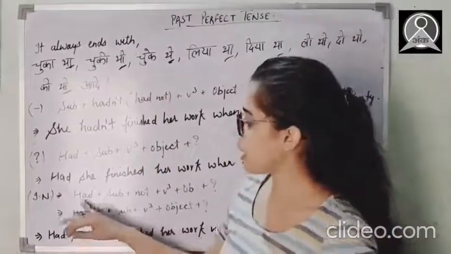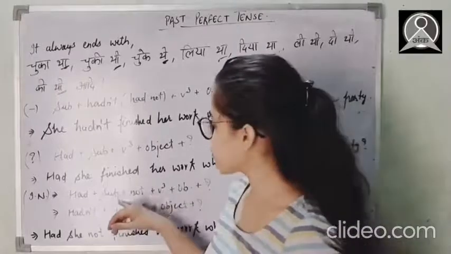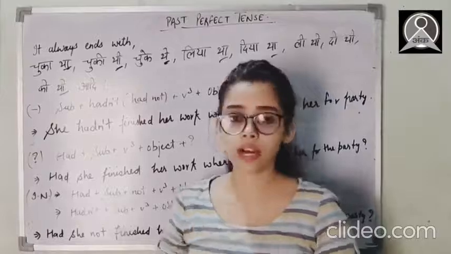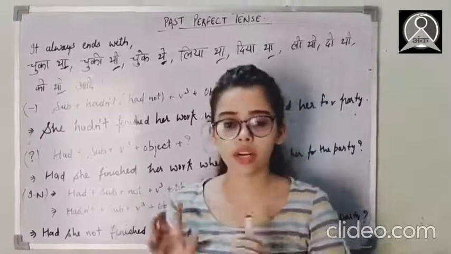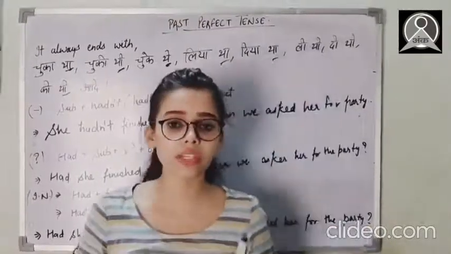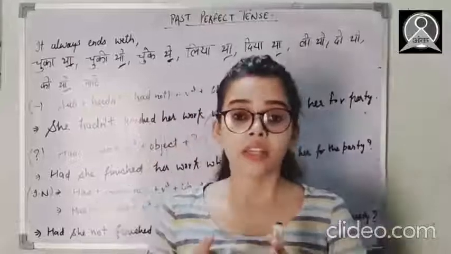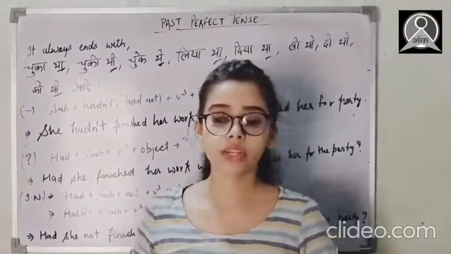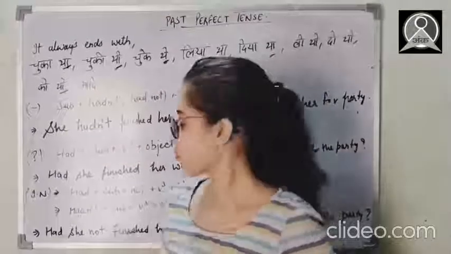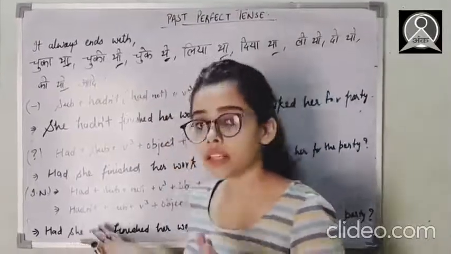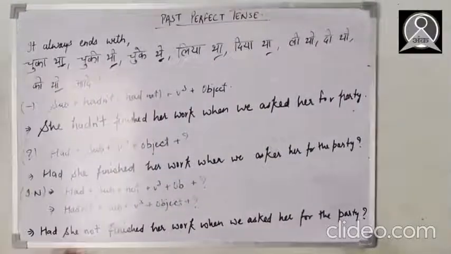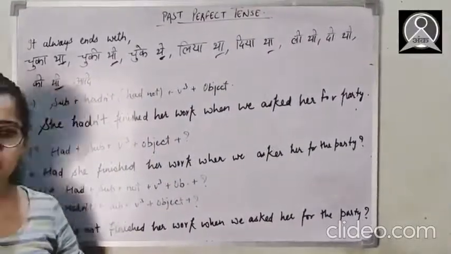Firstly, we put had, then the subject, and then not. And in the second situation, we are putting not with the had, with the helping verb. I told you the difference in my previous videos, and now I'm repeating it once more for you: whenever we show some strong feeling, mainly when we are scolding someone, then in that case we use this one. Okay, so for now I'm giving you this example. Had she not finished her work when we asked her for the party?